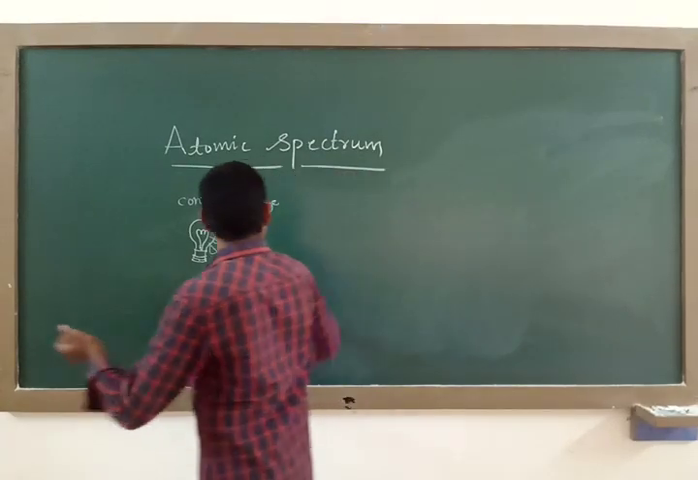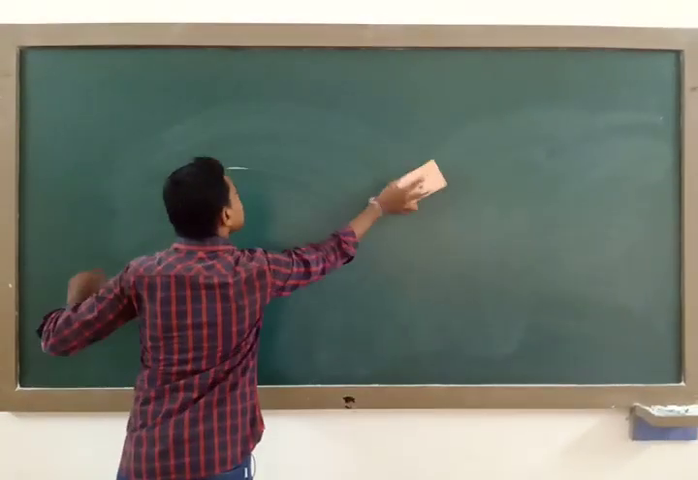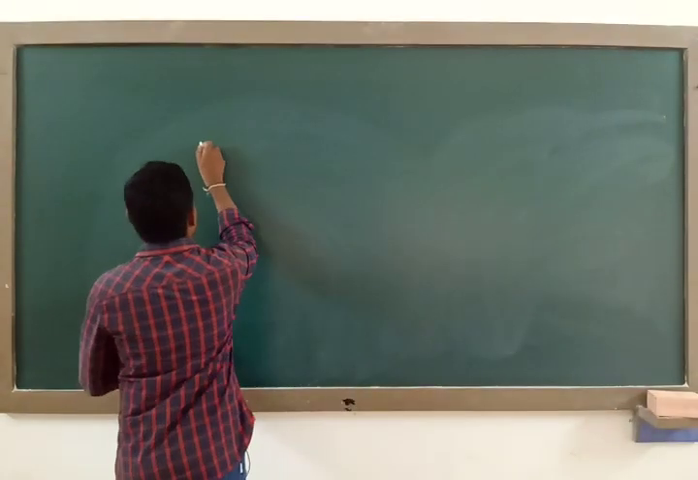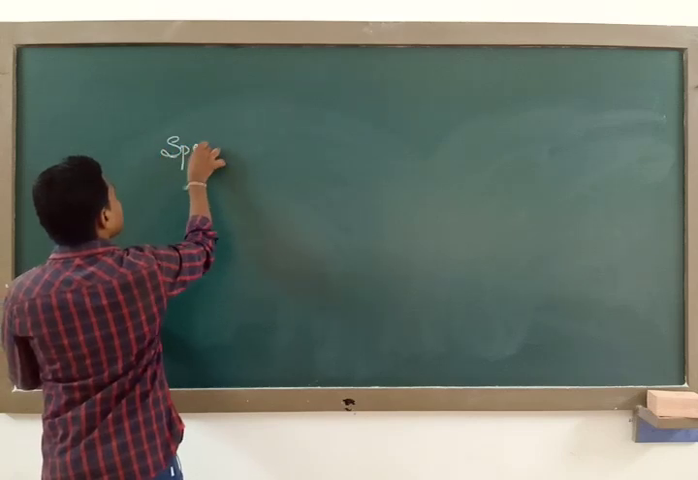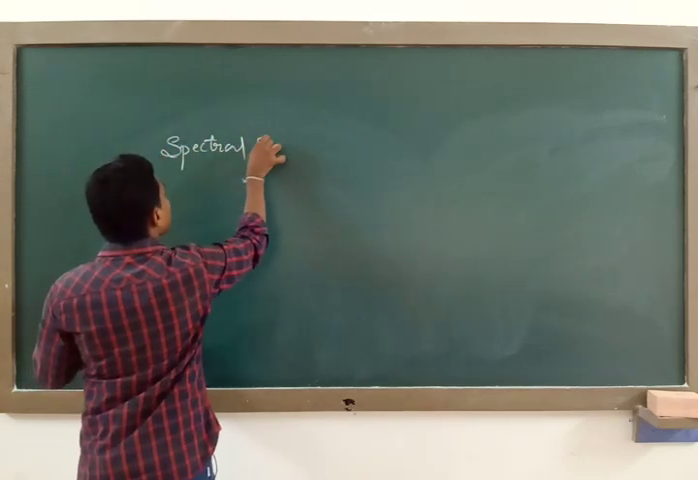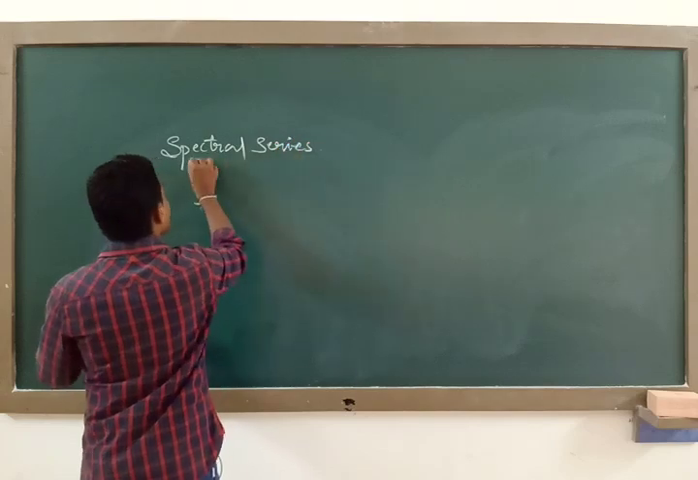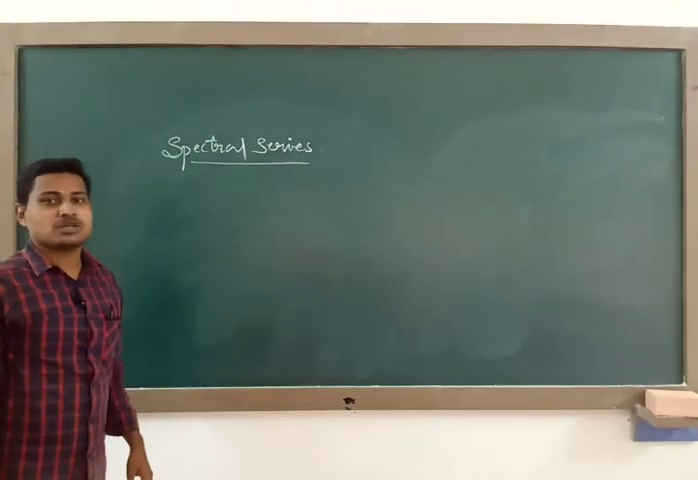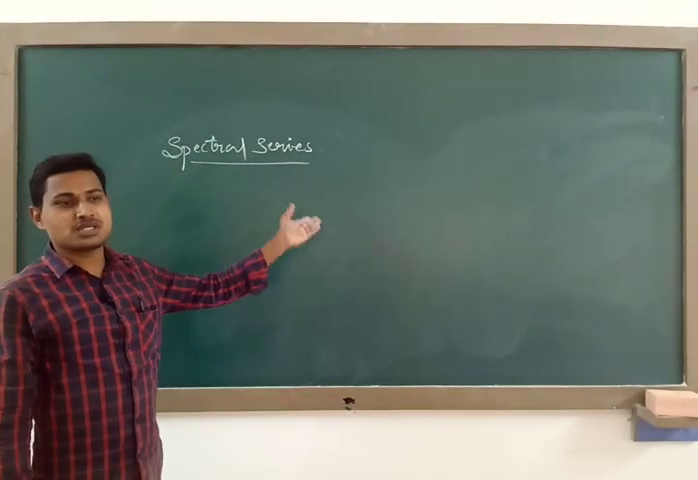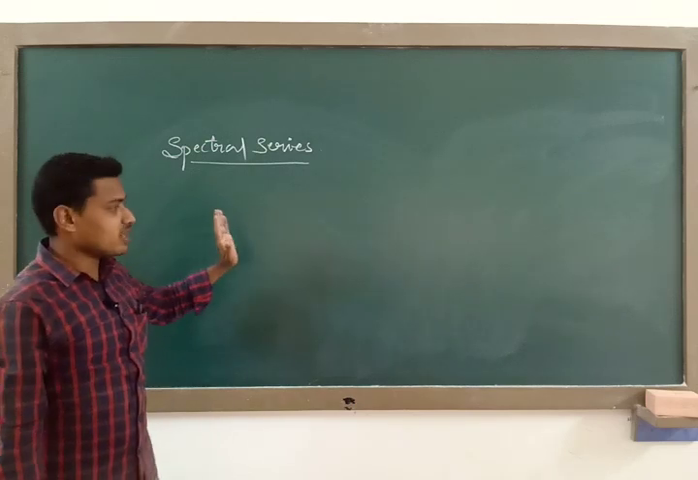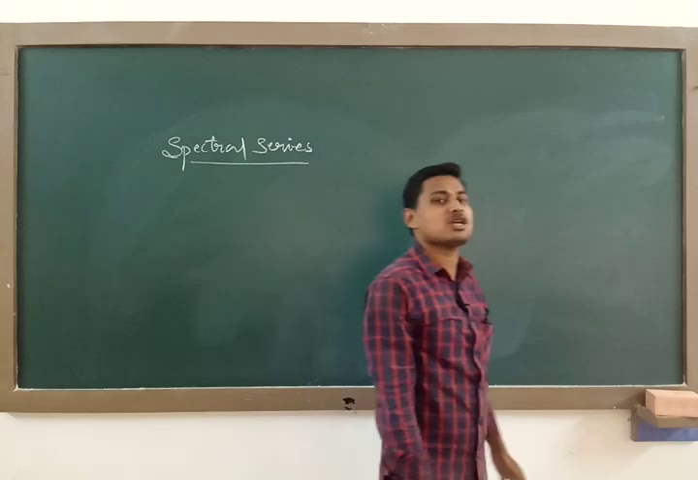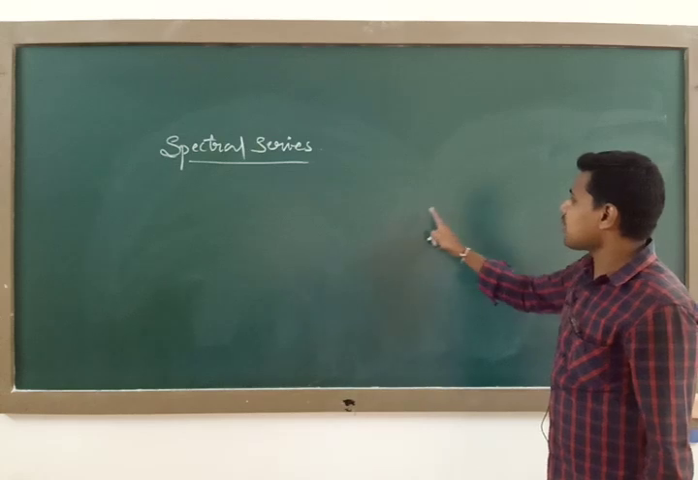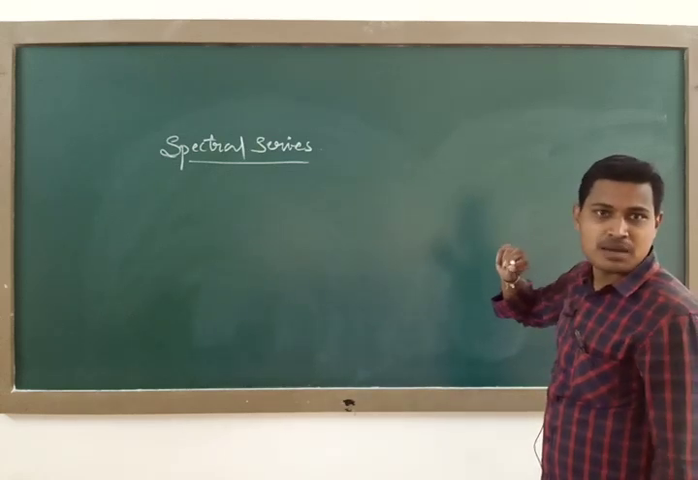The next concept is spectral series. You have heard about arithmetic progression and geometrical progression, the AP series, GP series, like that. So there will be some order, no? In the case of AP or GP, some particular order will be there. There is some regular arrangement in the pattern of numbers.